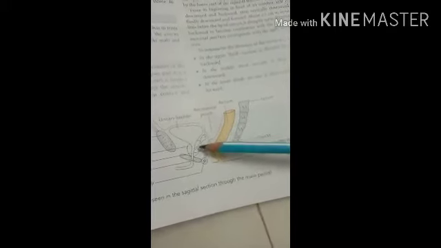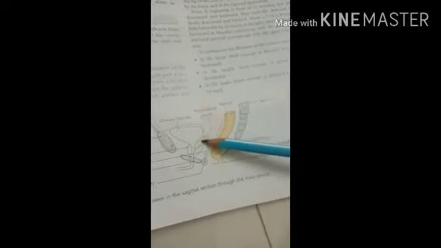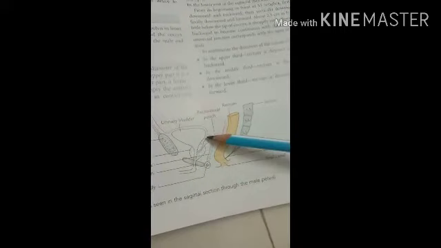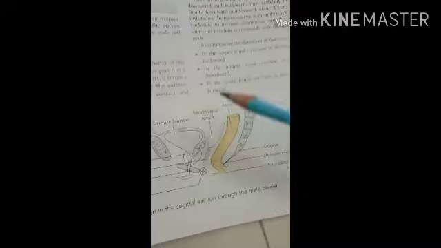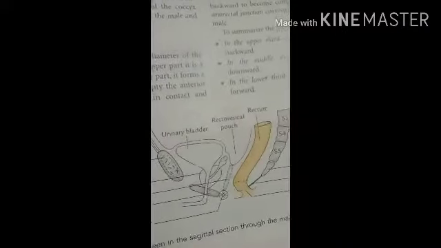The terminal part of the ureter, here is the ureter, then the seminal vesicle. So here you can see the seminal vesicle, and the vas deferens, the different duct, and the prostate gland. So here you can see the vas deferens, this is the seminal vesicle, and this is the prostate gland. Then now we have to see the anterior relations in the female.